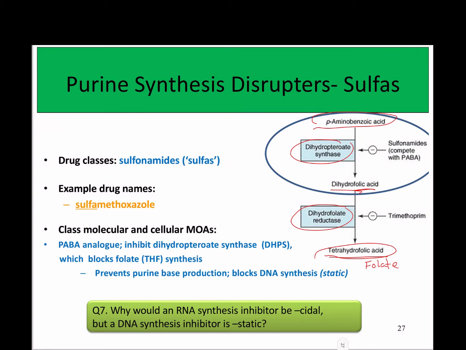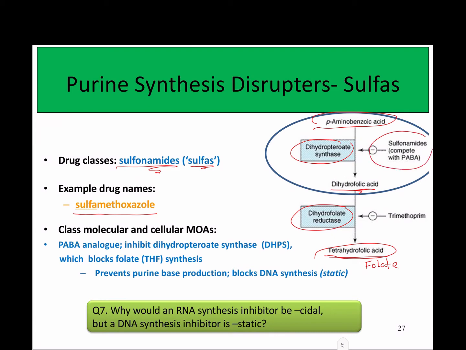The drug class here is the sulfonamides. We just call them the sulfas usually. There are several of them, but the most commonly used one now is sulfamethoxazole. The way that these work is that they're PABA analogs. So they look very similar to PABA structurally, and they're going to compete with PABA for the dihydropteroate synthase enzyme.